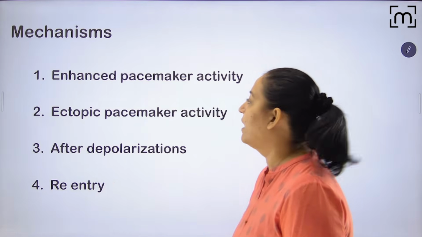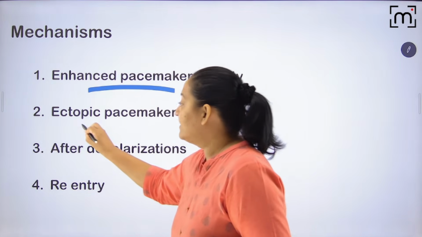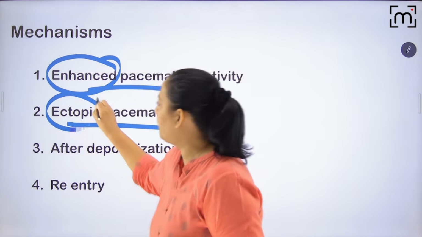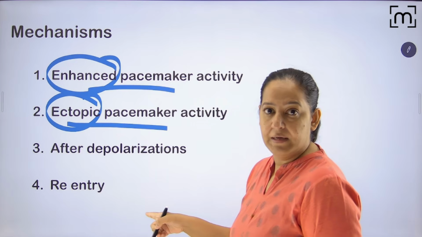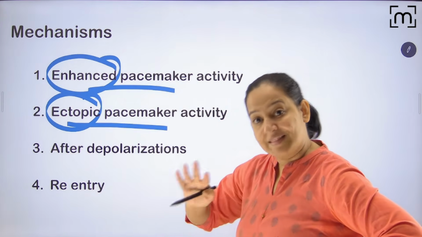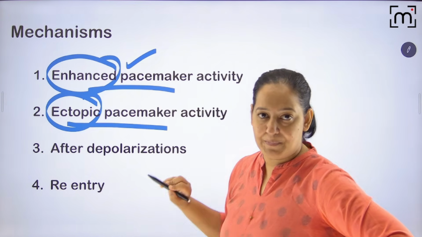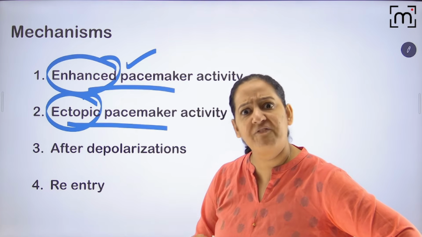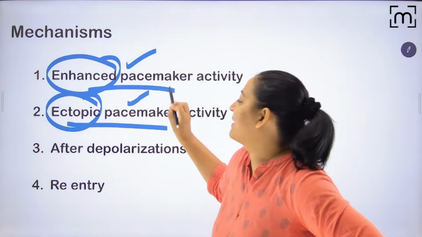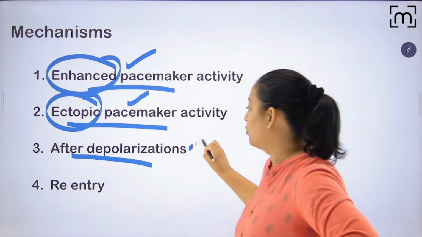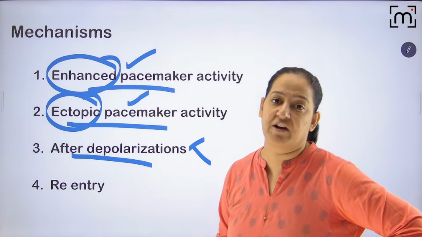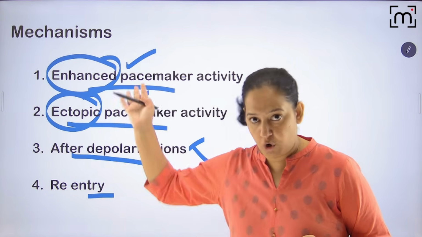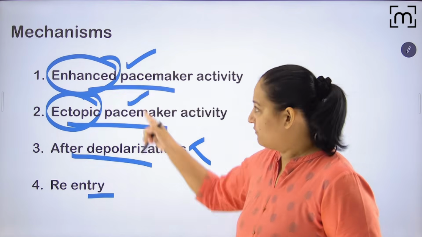There are four mechanisms of arrhythmia. There can be increased pacemaker activity, or ectopic pacemaker activity. Please understand the difference between them. Where is the pacemaker? The pacemaker is the SA node. If only that is enhanced, that is enhanced pacemaker activity. Or apart from the SA node, in the atria or ventricle, non-automatic fibers become automatic. That is ectopic pacemaker activity. Or there can be after-depolarization, of two types: early after-depolarization and delayed after-depolarization, EAD or DAD. And there can be re-entry arrhythmia. So we will see them one by one quickly, and then we will come to the drugs.